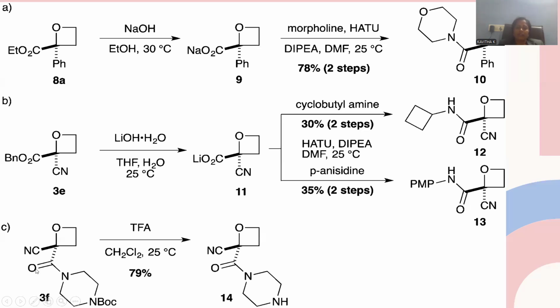In the same manner, let me go for the reactivity of this oxetane molecule having a nitrile, and here is the lactam ring, and here is the amide, and here N-Boc is there. TFA, trifluoroacetic acid, is applied over there. This is specific for the deprotection of this amine, giving rise to this NH.